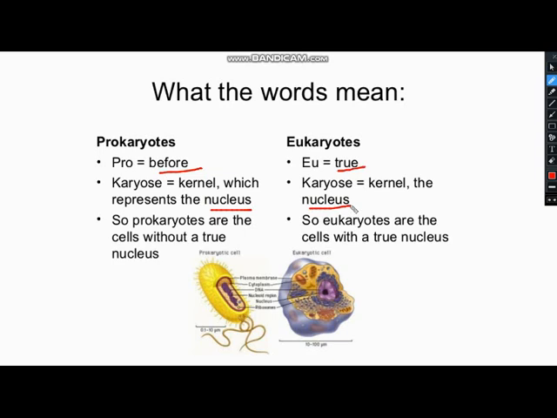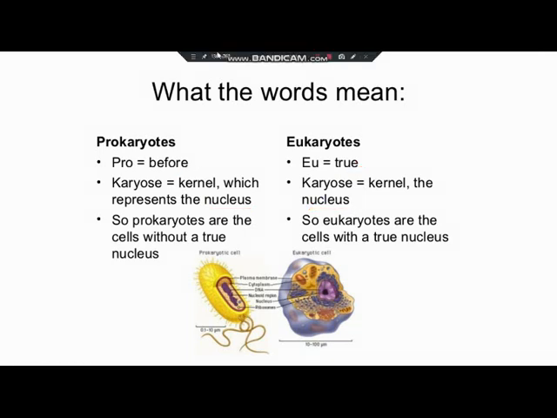Now, the difference between prokaryotic and eukaryotic cell is on the basis of nucleus. So prokaryotes are those organisms that are made up of prokaryotic cell, and eukaryotes are those organisms that are made up of eukaryotic cell.